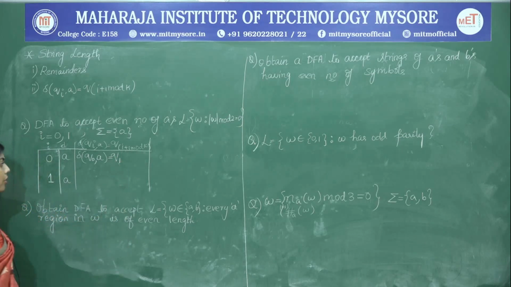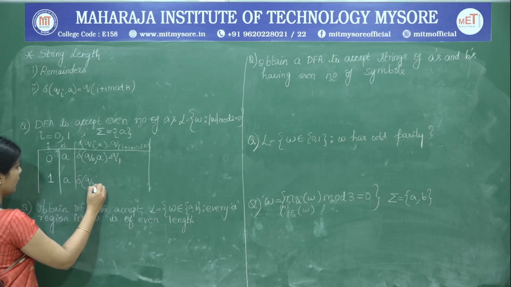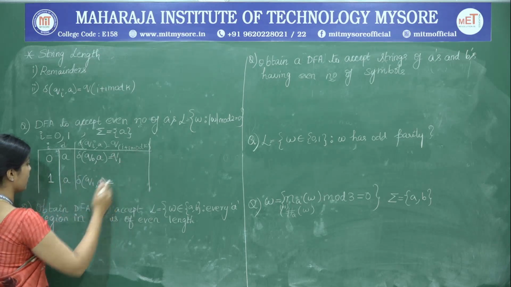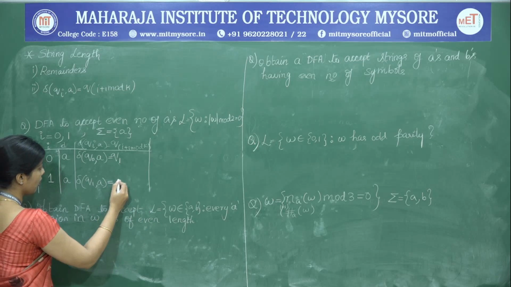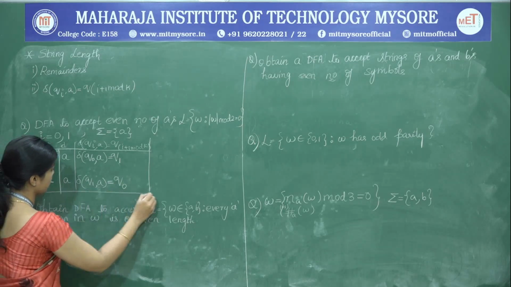Therefore we are moving to Q1. Next, delta of Q1 comma a is (1 + 1) mod 2, that is 2 mod 2, which is 0. So we write it as 0.